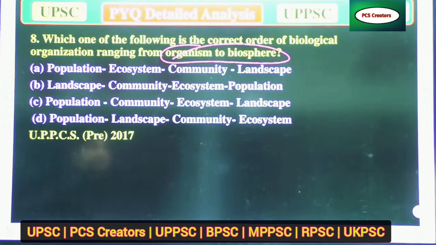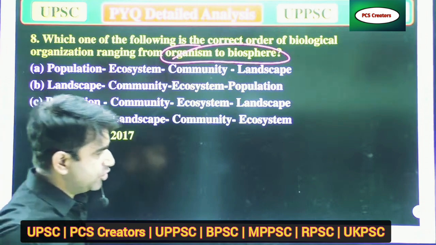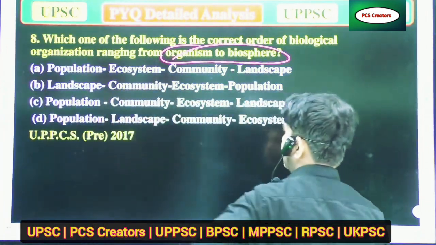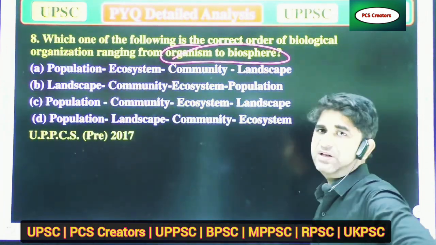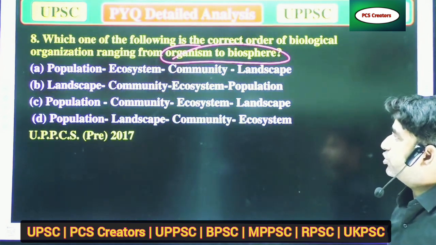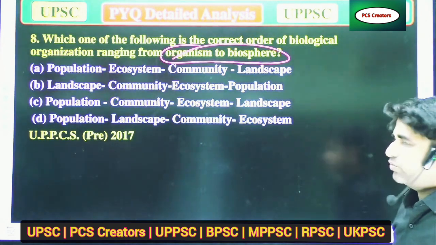Which one of the following is correct? A, population, ecosystem, community, landscape; B, landscape, community, ecosystem, population; C, population, community, ecosystem, landscape; and D, population, landscape, community, ecosystem.